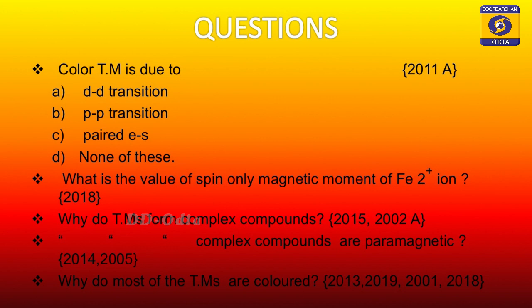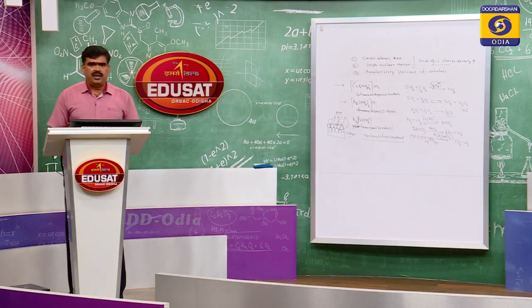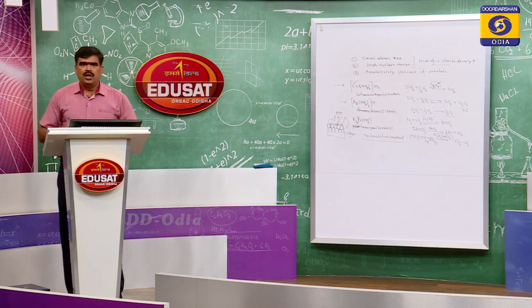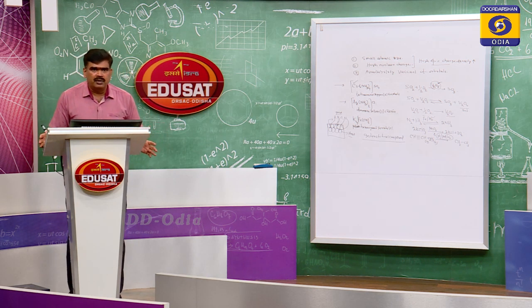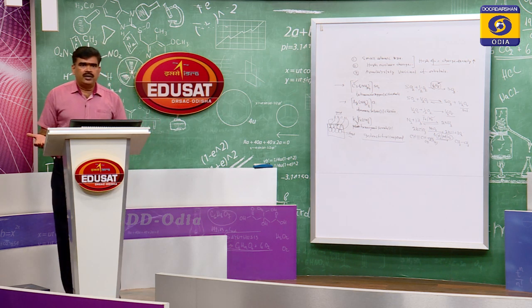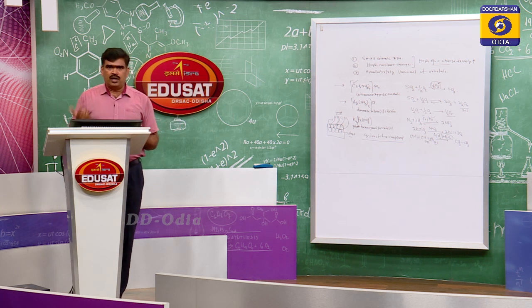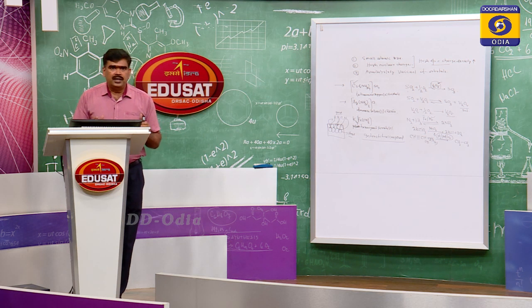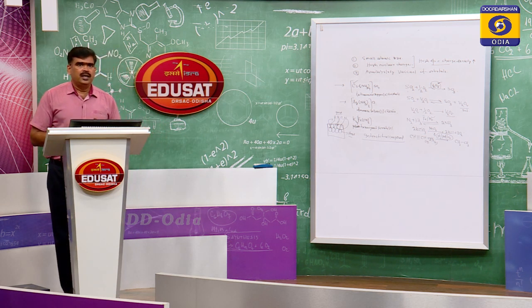Distinguish between alloy and amalgam. Amalgam is nothing but an alloy with mercury, and alloy is a molten mixture of any 2 metals except mercury, right? What are transition elements? Describe 4 important properties. Already I have discussed. Again, at last I am telling you, d block elements are called transition metals because of 3 reasons. Number 1, their properties are intermediate between s block and p block elements. Number 2, both the valence shell and the nearest inner shell are incomplete, and they have partially filled d orbitals.